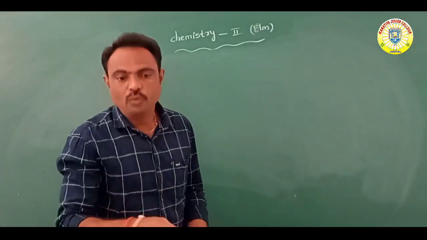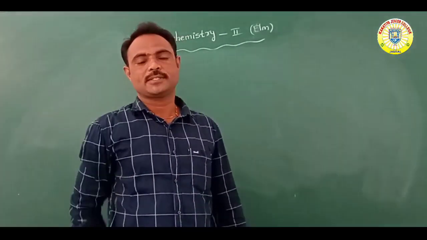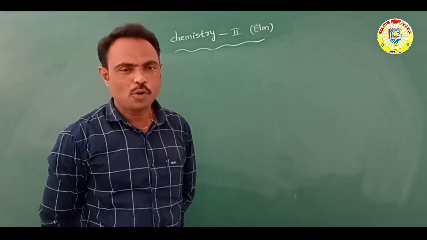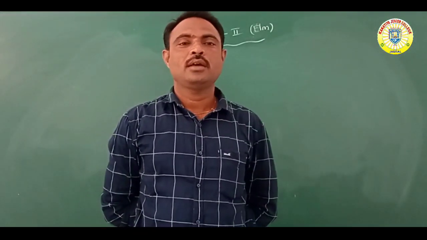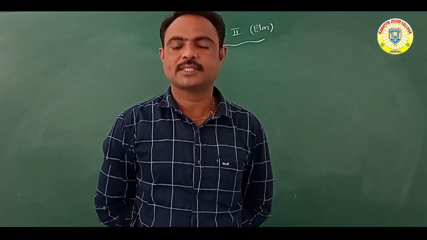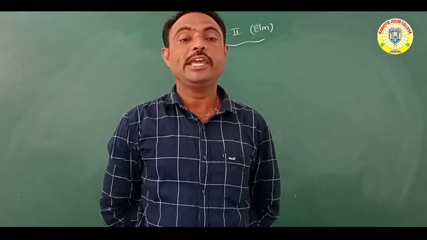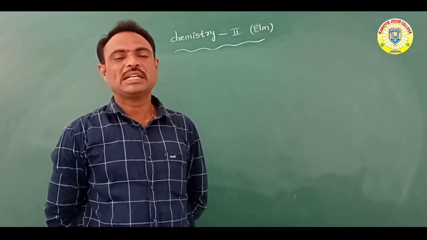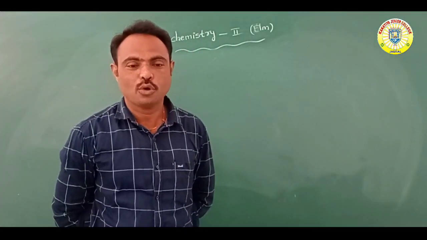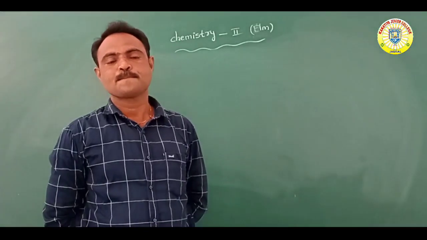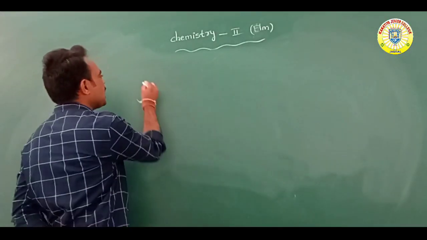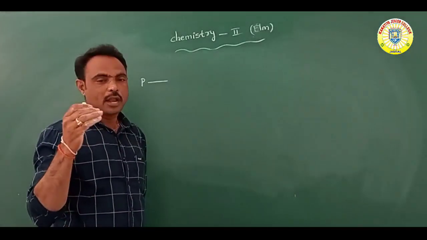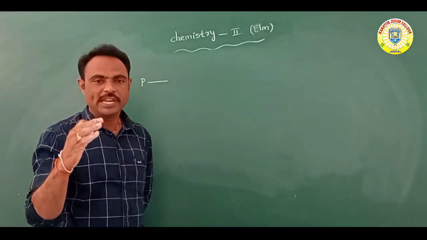What is allotropy? A substance that shows different physical properties but the same chemical properties exhibits allotropy. Phosphorus exhibits allotropy. How many types?